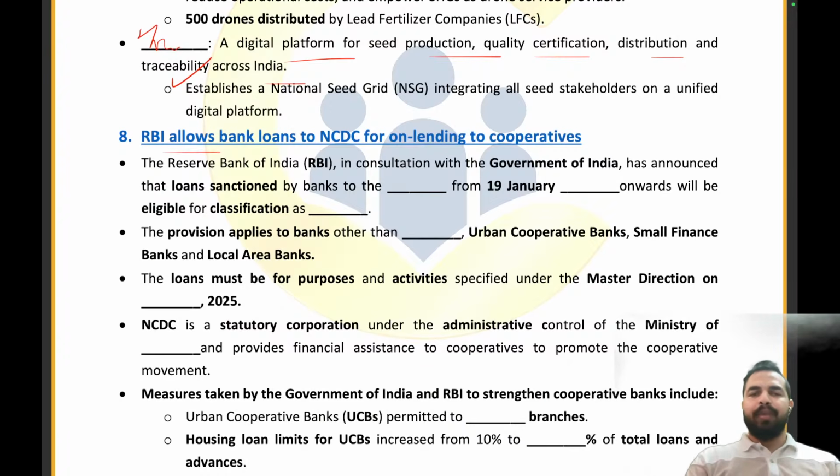So RBI has allowed the bank loans to NCDC for on lending to cooperatives. RBI, in consultation with the government of India, has announced that loans sanctioned by the banks to the NCDC from 19 January 2026 onwards will be eligible for classification as priority sector lending.